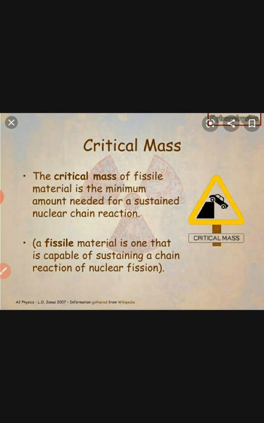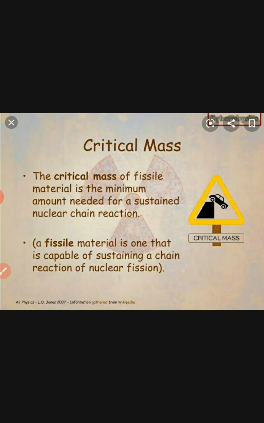So these are leaking neutrons, and some may be absorbed by the non-fissionable material present in the system. These two factors lead to the loss of neutrons, because some neutrons escape and some are absorbed by non-fissionable material.